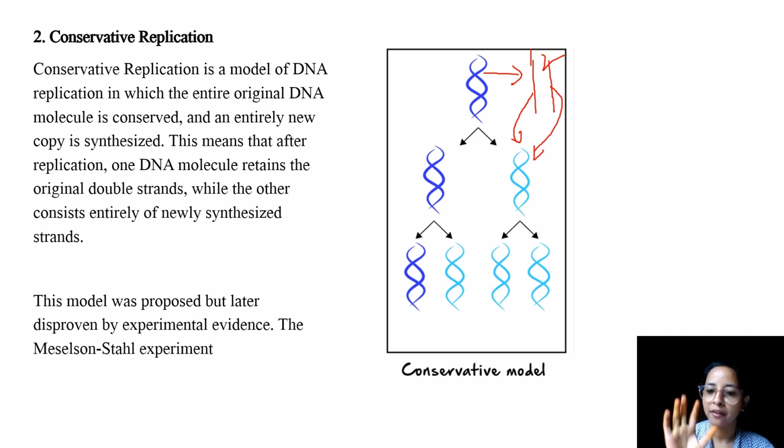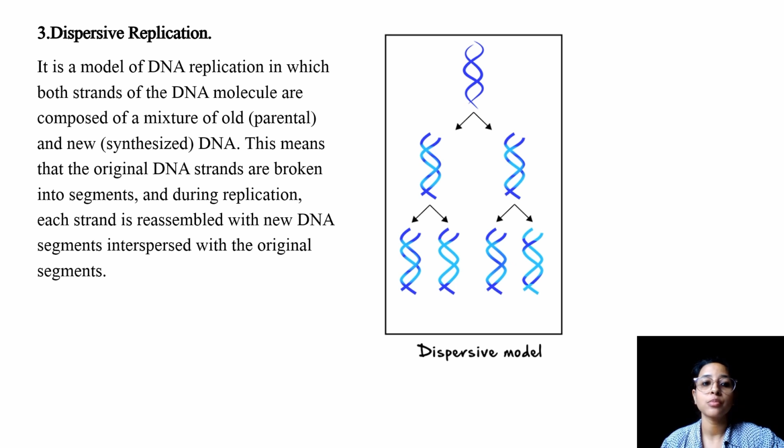Now what will happen after the replication is completed? These two will come together to form one molecule, and the newly synthesized daughter strands will come together to form the another molecule of daughter DNA. Then again this will undergo another round of replication in the same manner, hence producing different types of molecules. But this was discarded when Meselson and Stahl performed their experiment to propose that no, it was the semi-conservative type of replication. Okay, now next we have dispersive replication.